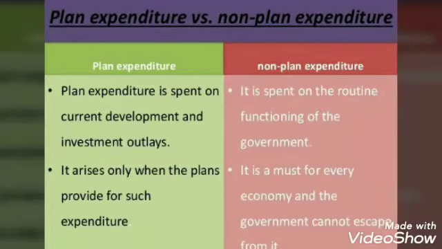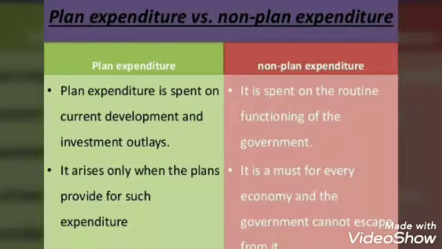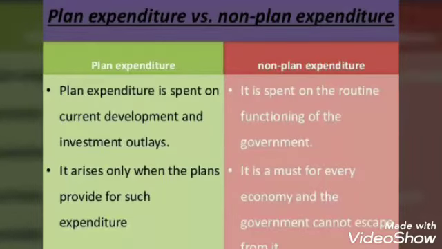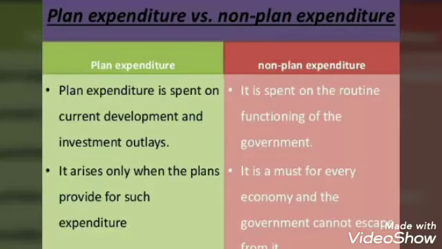of the country. Now, if we talk about non-planned expenditure, then non-planned expenditure is that expenditure which is related to expenditure on routine functioning of the government. Means as the work comes, accordingly the expenditure is being done. This is the expenditure for the routine work. It can also include expenditure on services such as law and order, defense and subsidies.